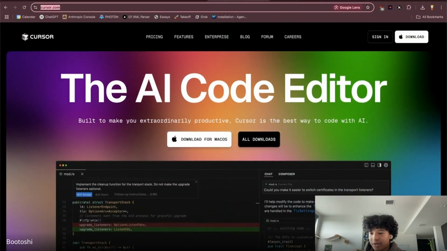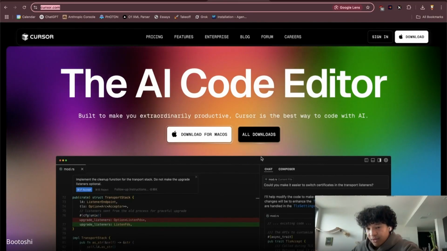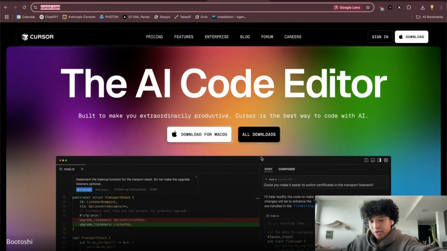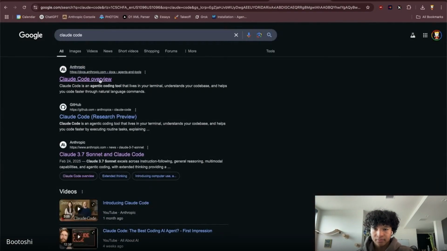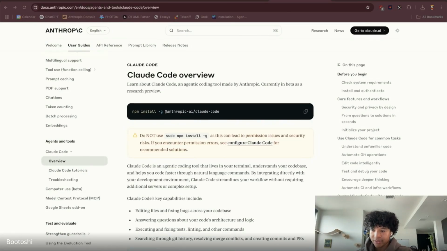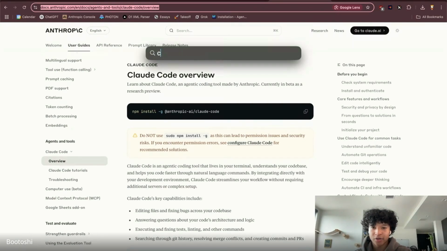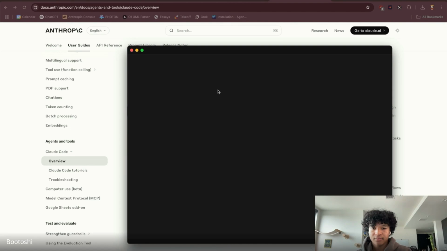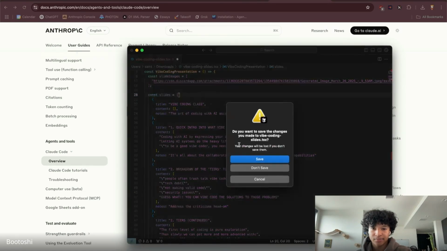So this is Cursor. I put the link in chat. This is a code editor that allows you to code products on your computer with AI. And the other is Claude Code. And these could be used separately, but I usually use them hand in hand. So I put both of those in the chat. And an overview into what Cursor is. Cursor. Let me close this.